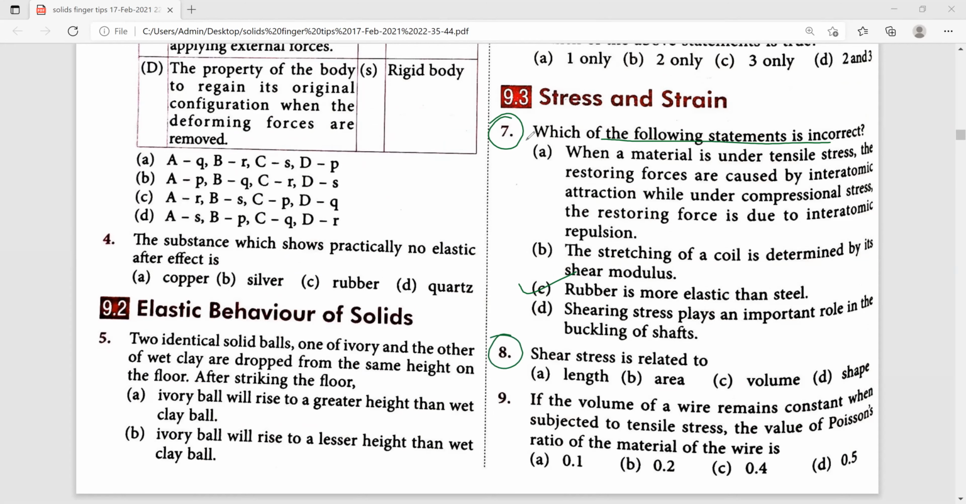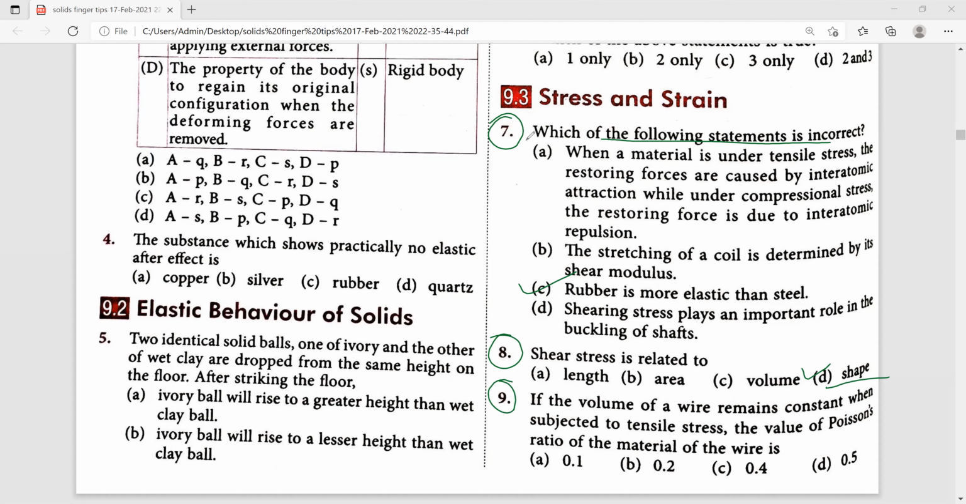Next, eighth one. Shear stress is related to length, area, volume, and shape. Four options they have given. Shear stress is related to shape. Therefore, this one is the right answer.